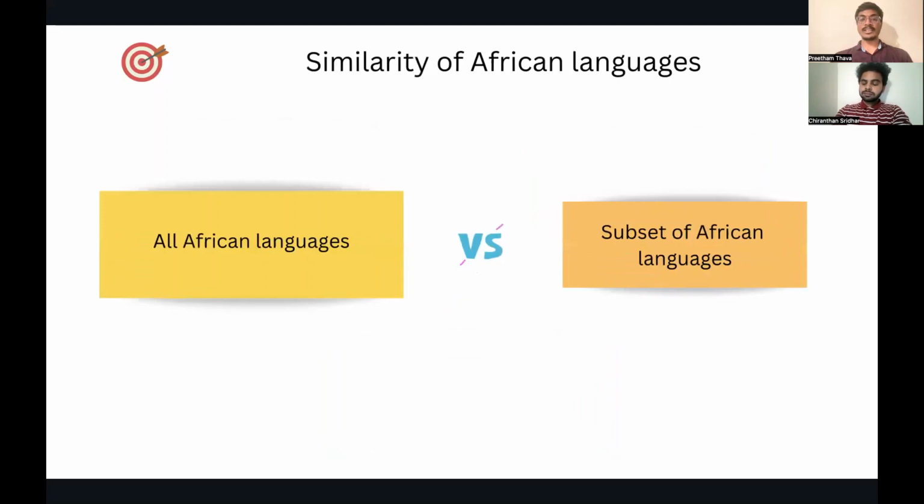The second one deals with similarity of African languages. We take a large language model and train it with a subset of African languages and all of the African languages and try to see what is the performance gain or dip between them. This is basically a problem motivated from the shortage of data in low resource language NLP settings.